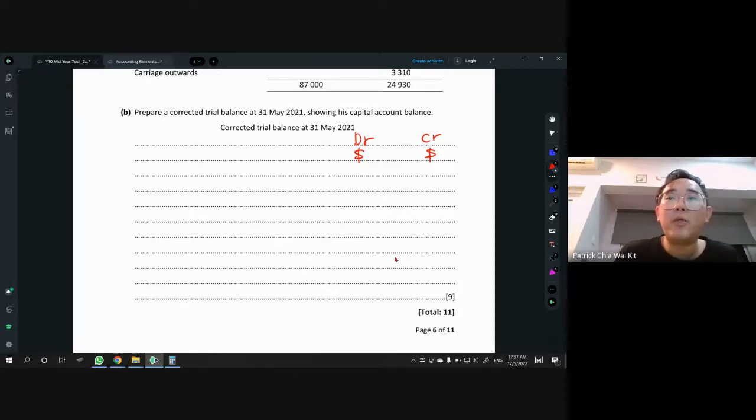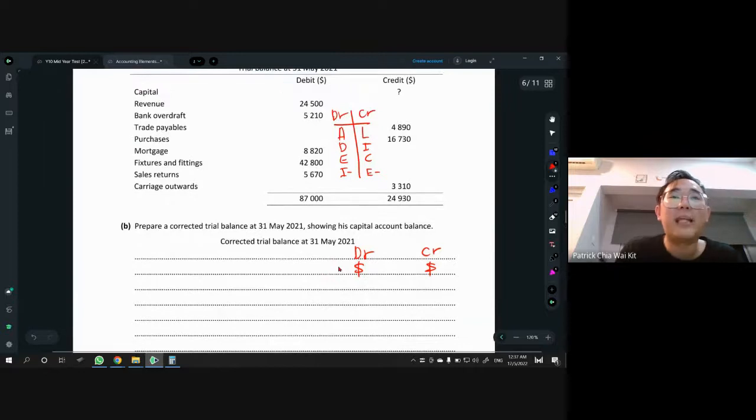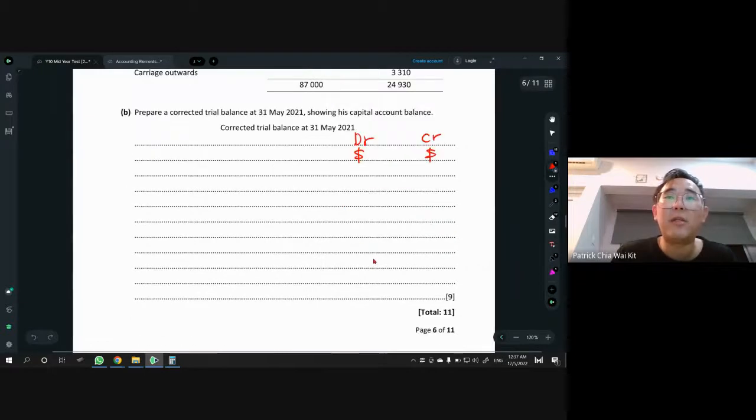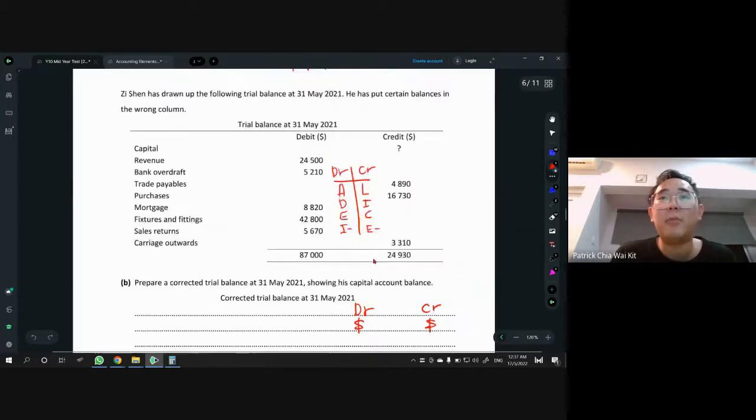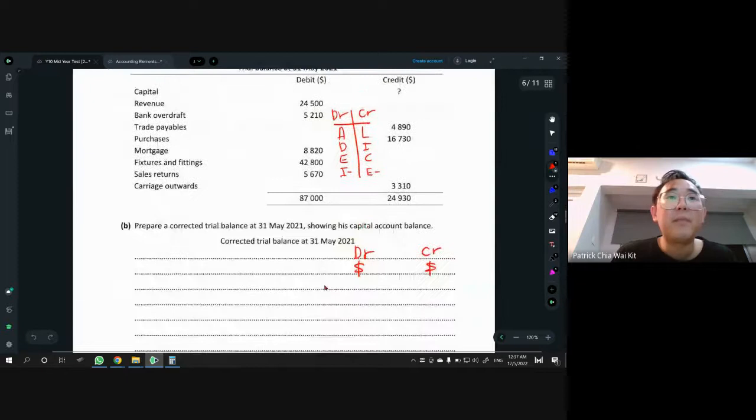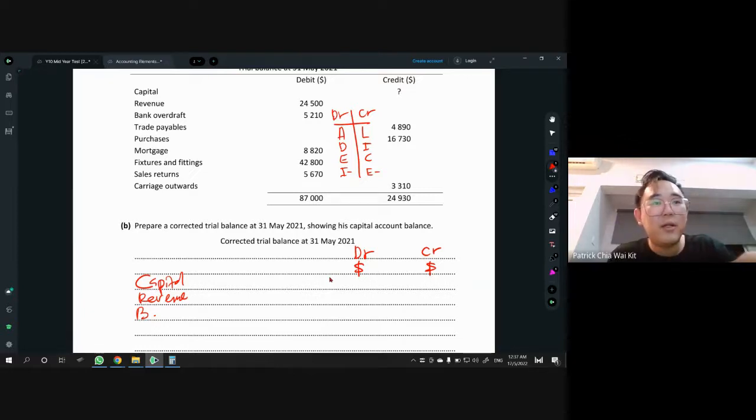And after that, what do we do now? I am going to copy everything that I see here. Copy first, then only I decide whether to put the amount on the left side or right side based on the guideline here. Okay, so we have capital, revenue, bank overdraft. Of course, in exam, you can't put short form, so you have to write everything in full.